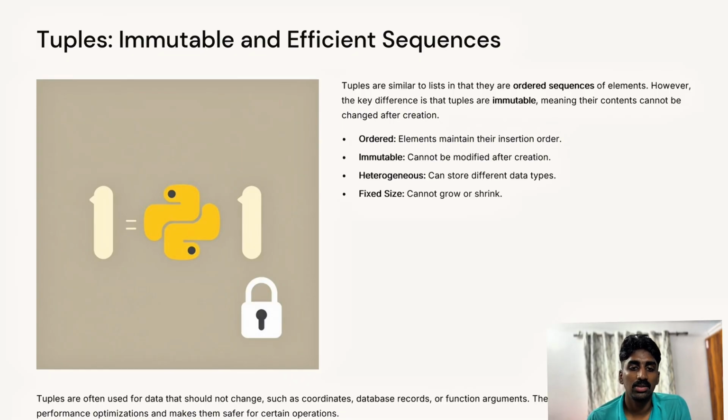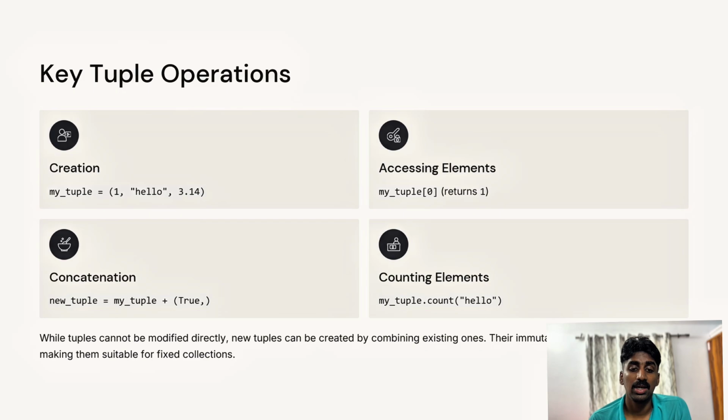So let's look at the key characteristics of tuples. First one, ordered: the elements in a tuple maintain a defined order, meaning the order of insertion is preserved. Immutable: once a tuple is created, its elements cannot be changed, added or removed. Heterogeneous: tuples can contain elements of different data types, for example integers, strings, other tuples, lists. Indexed: elements in a tuple are accessed using indices, starting from 0 for the first element.